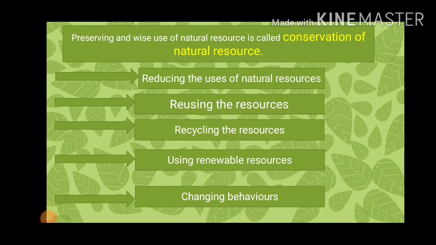Last but not the least, some small changes in our behavior can help us a lot to conserve natural resources. For example, if you are coming out of a room, turn off the light and fan. It is going to save electricity. After washing your hands, stop the tap water, it's going to save water. When your cooking is done, turn off the gas stove, it's going to save gas. When you are using paper for writing, use both sides of the paper, it's going to save paper. That's how some small changes in our behavior are going to help us conserve natural resources.